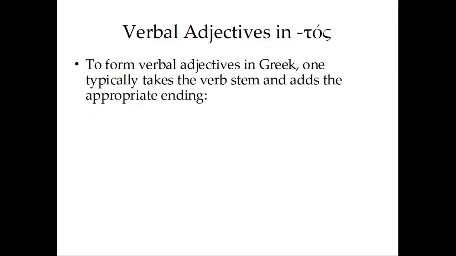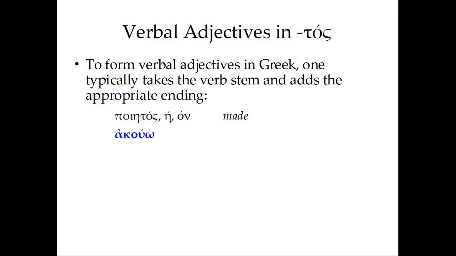This is the first kind of verbal adjective we're going to look at. To form verbal adjectives in Greek, one typically takes the verb stem and adds the appropriate ending, in this case this -tos ending. So let's take a verb like poieo. We're dropping our omega to get our stem, but that's actually going to change just a little bit. It's going to be slightly irregular, and we're going to add the -tos, -te, -ton endings. It becomes an adjective with different endings for the different genders, of course, and this means made. So similar to our tired example from before.